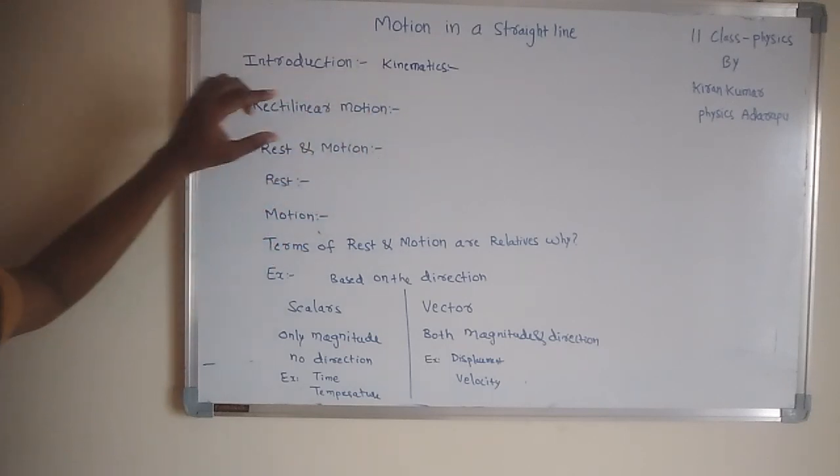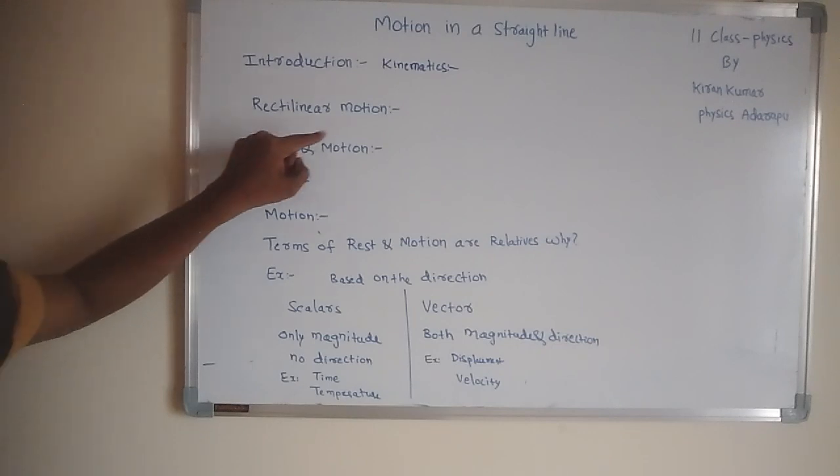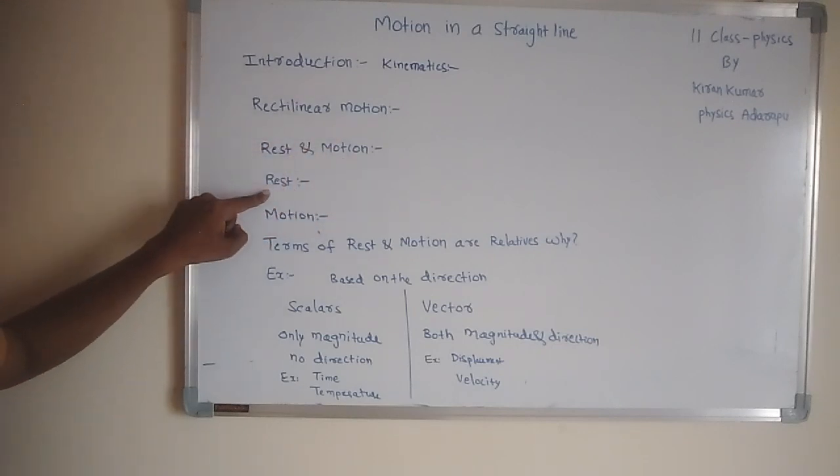In this lesson, first we want to understand the differences between rest and motion. At rest, the position of the body does not change with respect to time or surroundings. In motion, the position of the body changes with respect to time or surroundings.